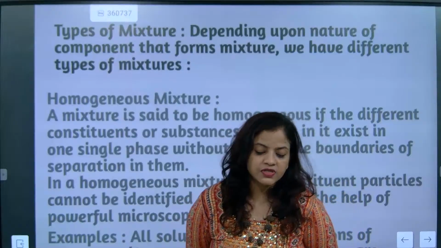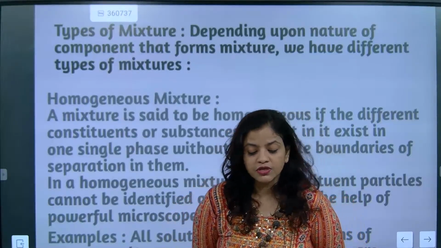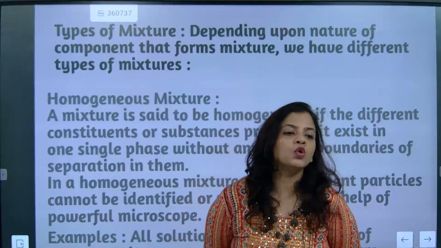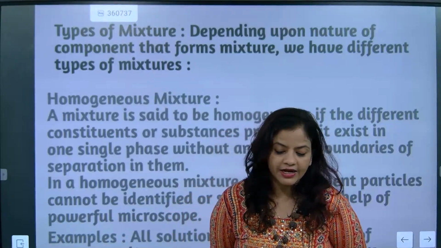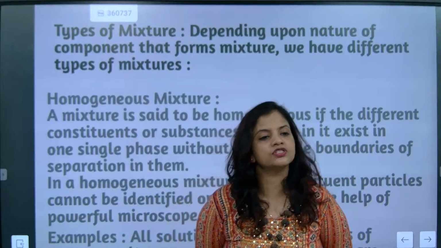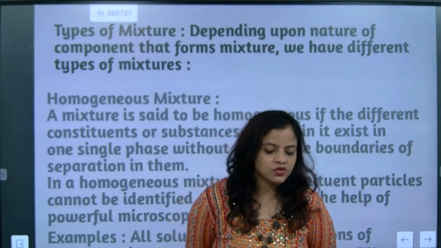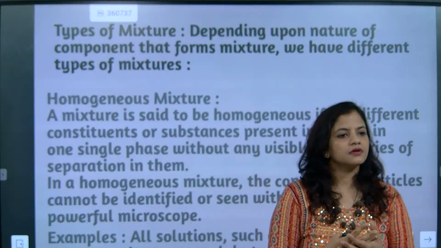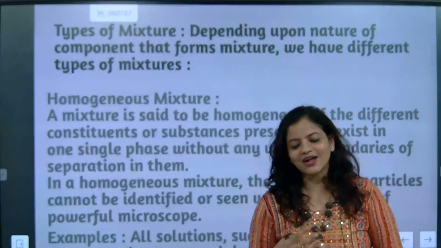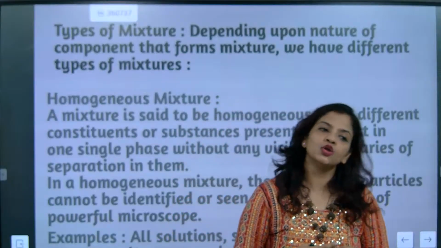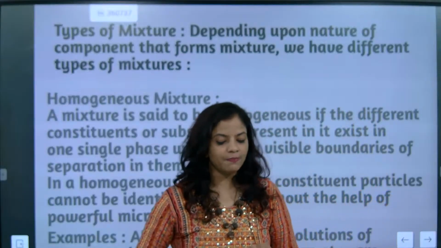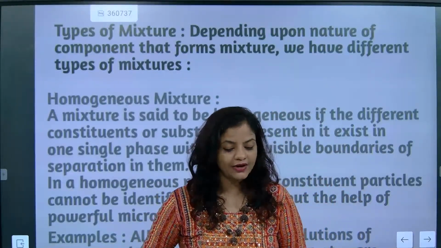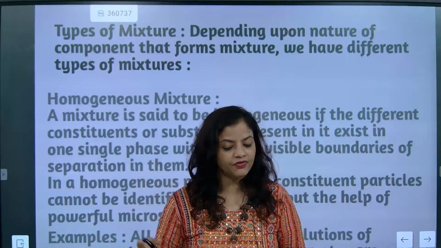In that, beta, if somebody asks you about glucose, you know that glucose has the chemical formula C6H12O6. That means 6 carbon atoms combine with 12 hydrogen atoms and 6 oxygen atoms. So when they combine together, what are they going to make? They are going to make a compound, and that compound is what, beta? Glucose. Understood? So glucose and complex sugars, their chemical constituents are different. Though they both are carbohydrates, they have different chemical formulas.